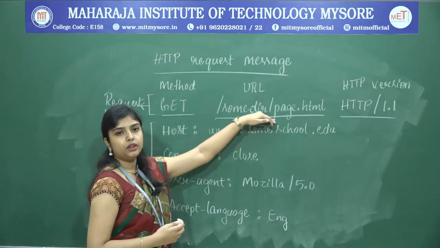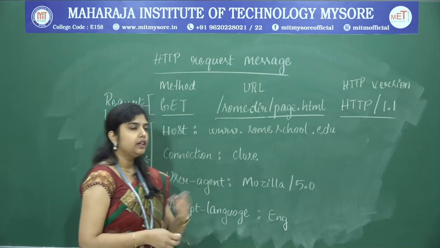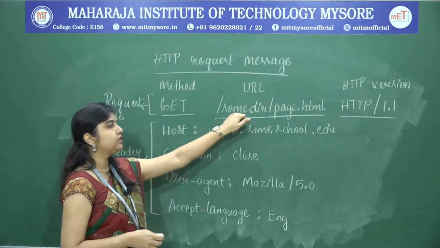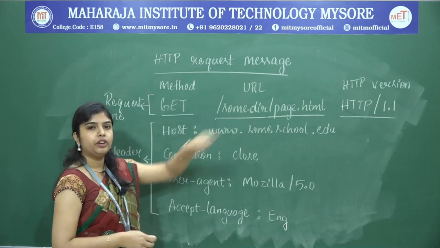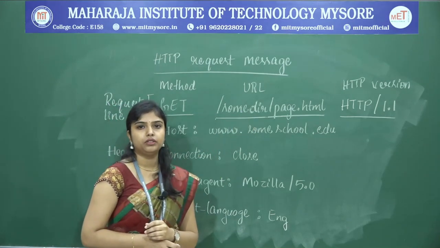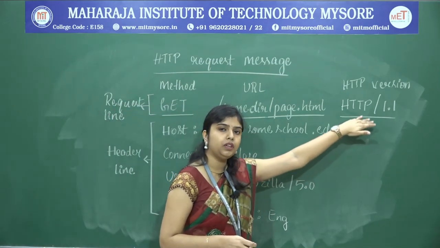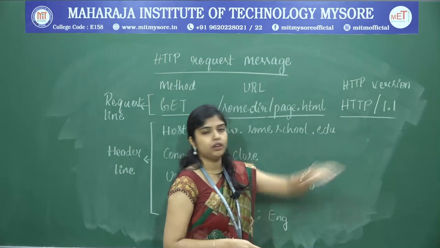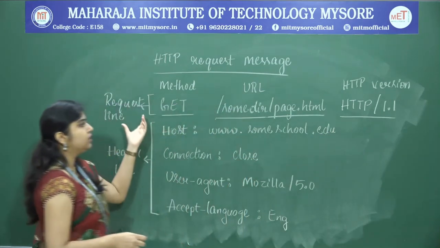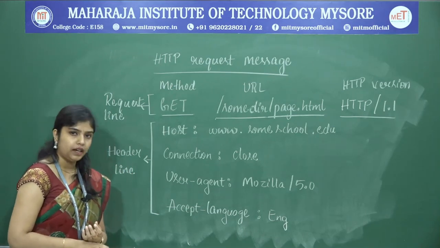And the URL which I am looking for, I am going to specify in this field. Now I am looking for a page of some directory. That is why I have specified the URL of that page. And then the version of HTTP which I am using, that I also have to mention. After mentioning all of this, we will come to the header lines.